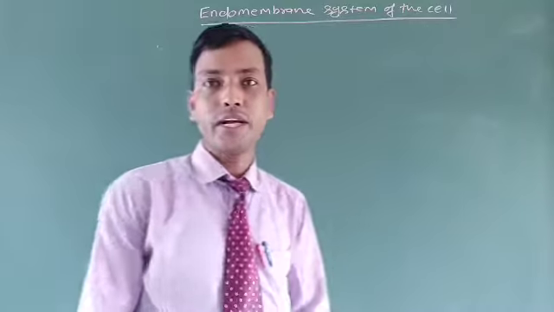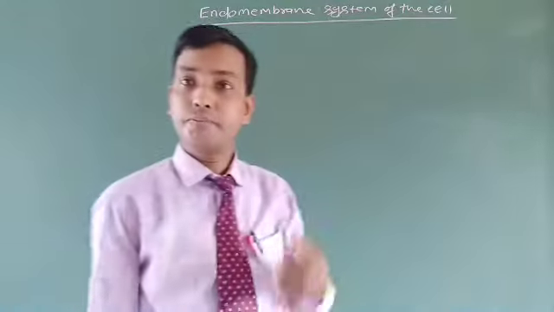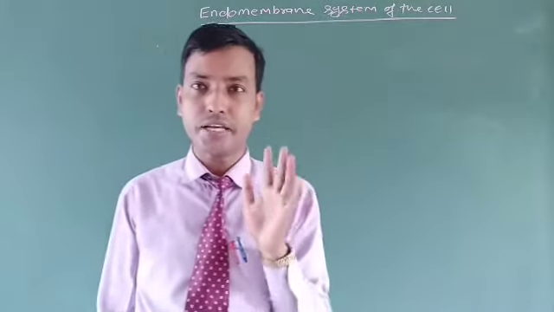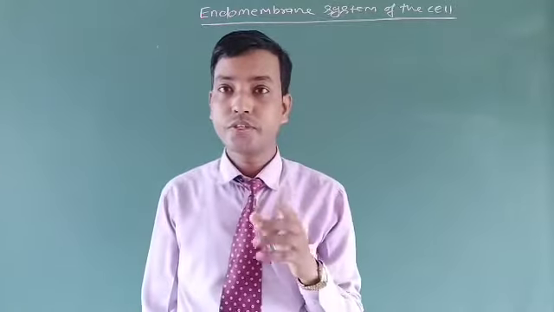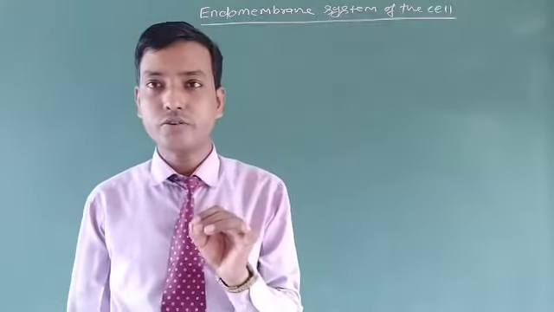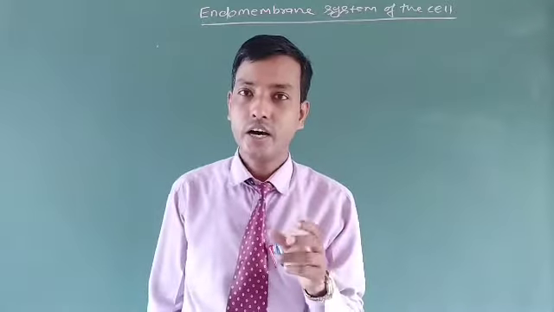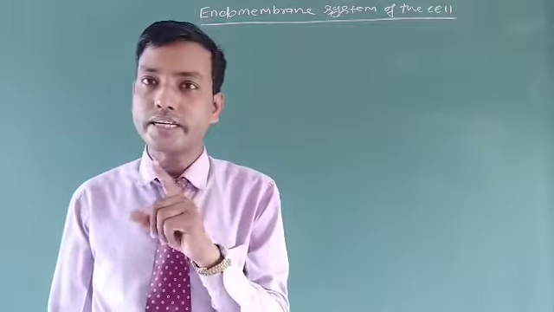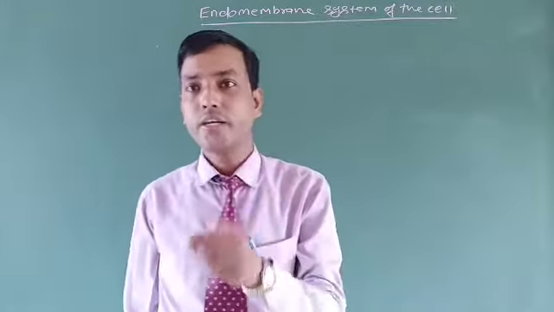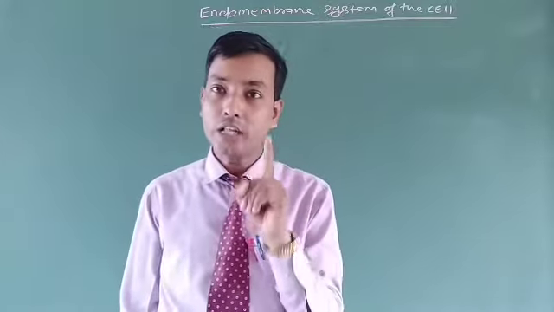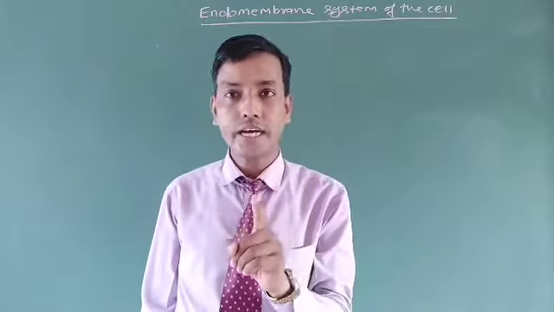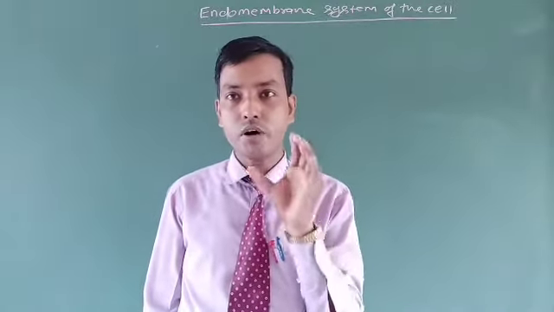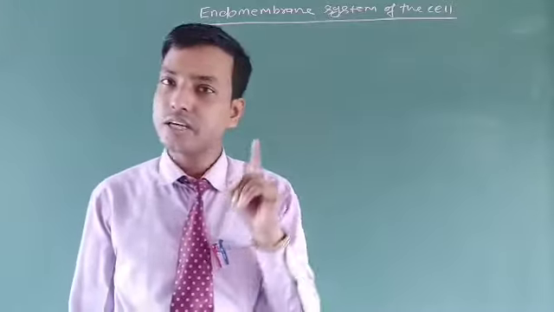Now I am going to talk about the endomembrane system of the cell. In the previous video lecture you learned the core cytoplasmic cell organelles: the mitochondria, plastids, the ribosomes, and the flagellated structures, that is the centrosomes, flagella, cilia, etc. Those are actually over. Now in this video lecture I will talk about the important cell organelles associated with either the plasma membrane or the nuclear membrane. One by one I will describe them. All those cell organelles associated with either the plasma membrane or nuclear membrane are called endomembrane cell organelles, and they form a complete system. That system is known as the endomembrane system.